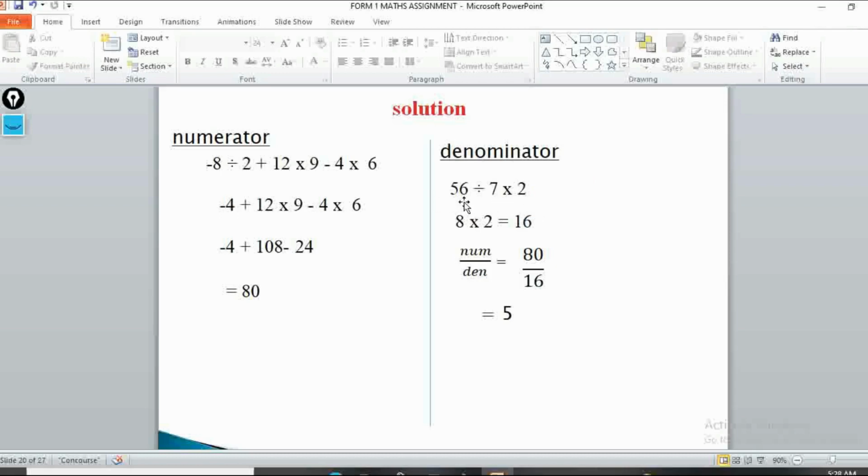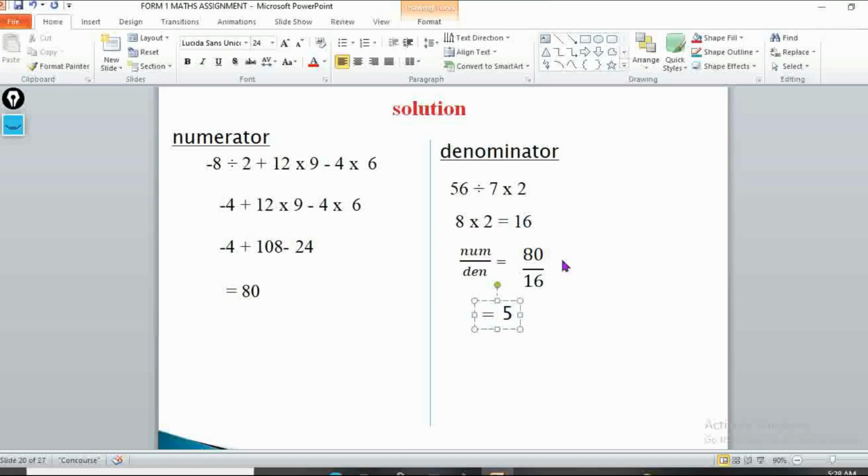Then on the denominator side, we have 56 divided by 7 times 2. So 56, if you divide by 7, you get 8. Then multiply by 2, you get 16. So we'll have numerator over denominator, which is 80 over 16, which gives us 5. Now you can see if I'm supposed to mark this work, it's so nice. I feel like this person is well organized. So I want to see the same in your assignment in question number 10.